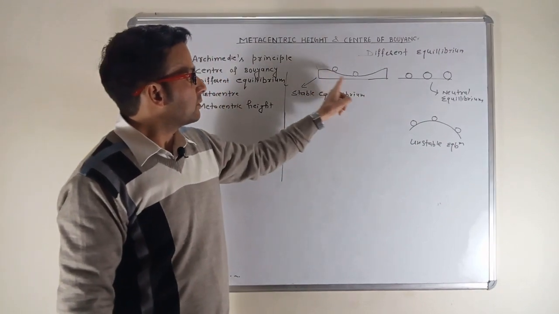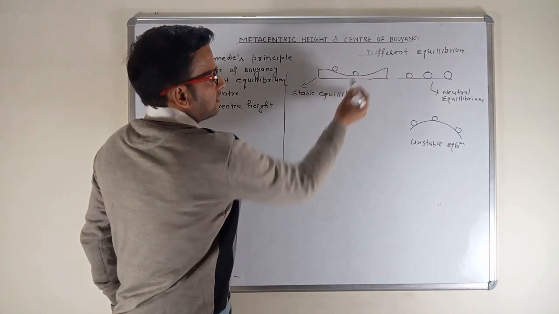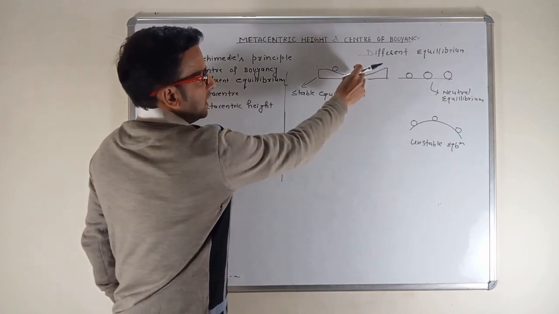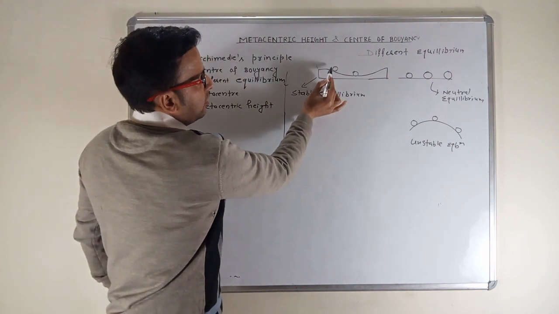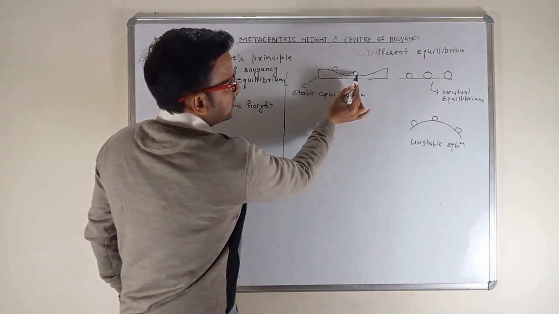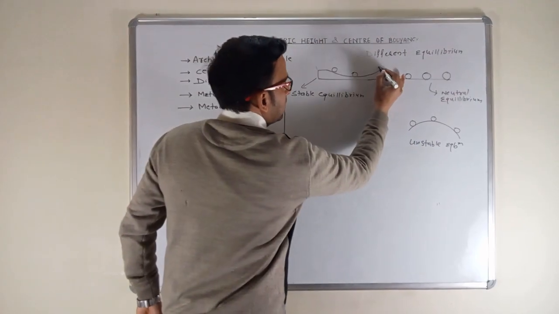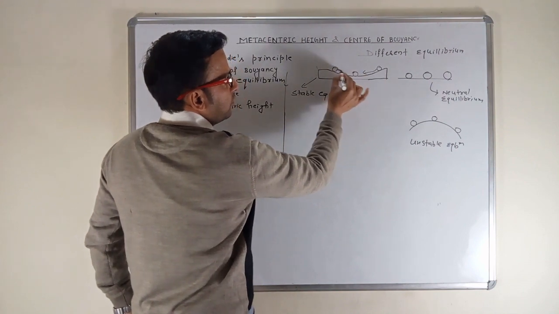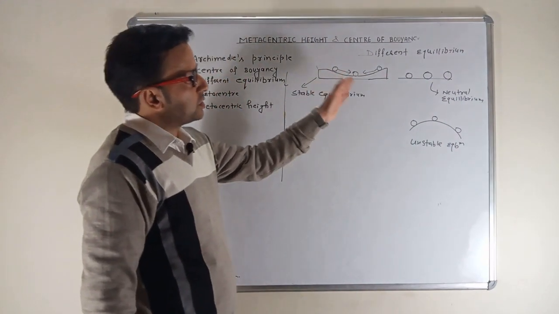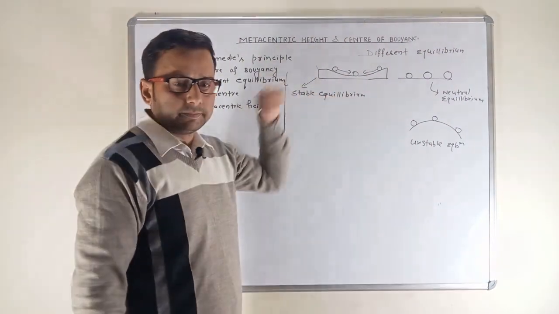For example, we have this frame and this spherical ball, and if I displace it towards the left-hand side in this way, then the body will automatically regain its original position. It will come back to its original state. Whether I displace it to the right side, the body automatically will come back to its original state. This is known as stable equilibrium.